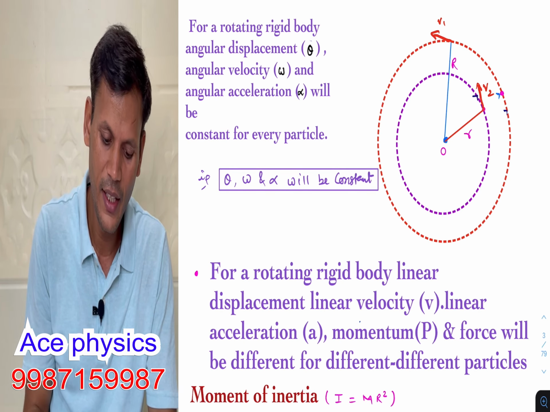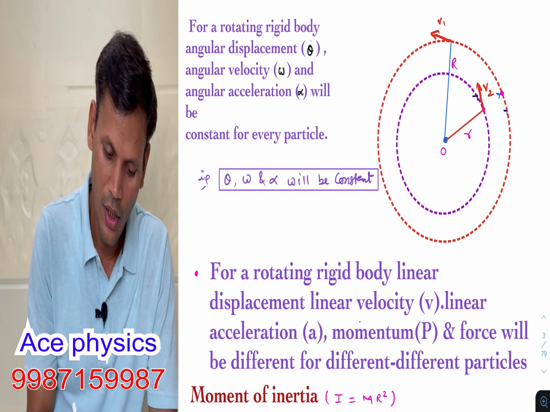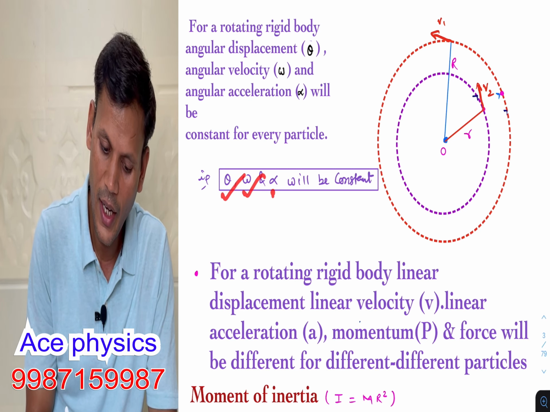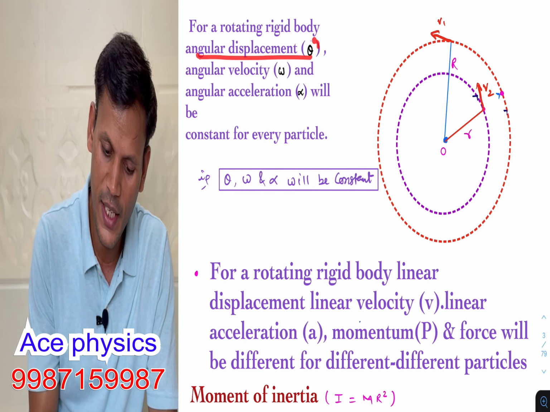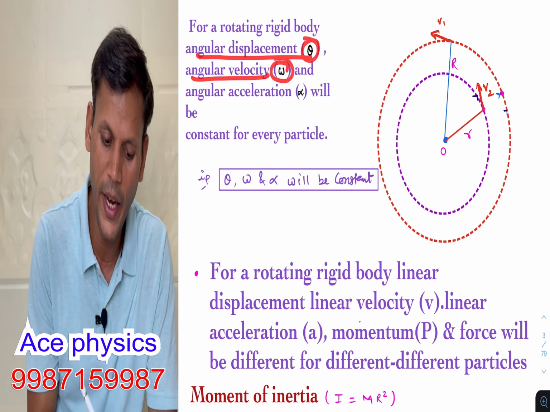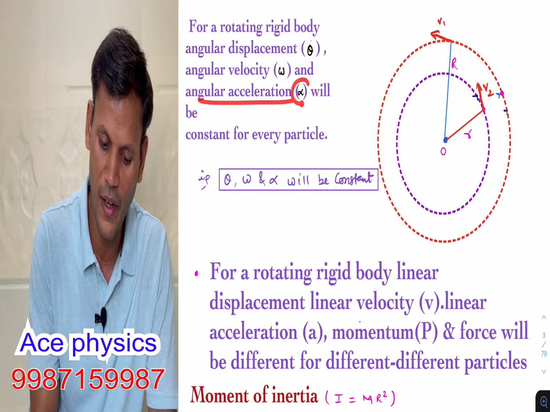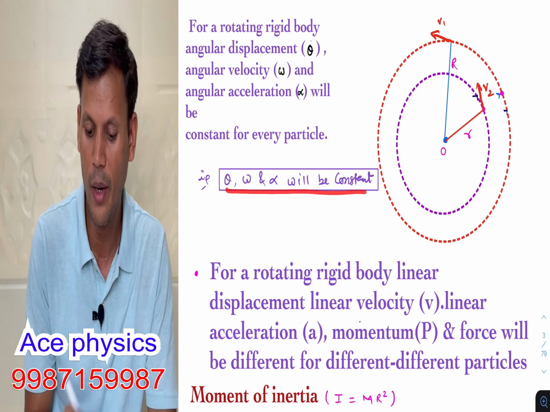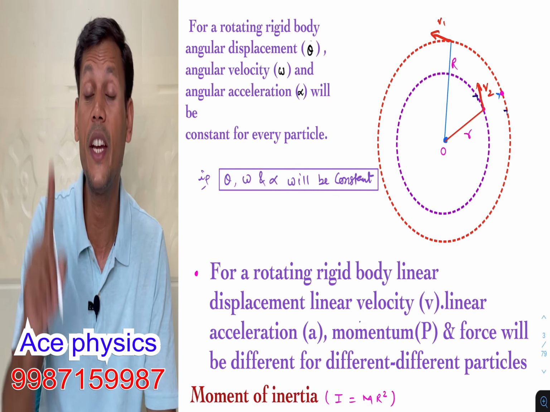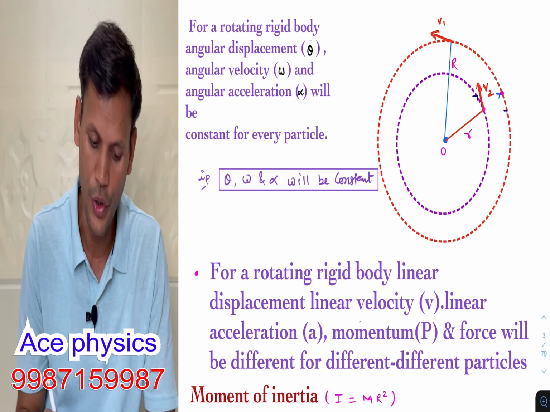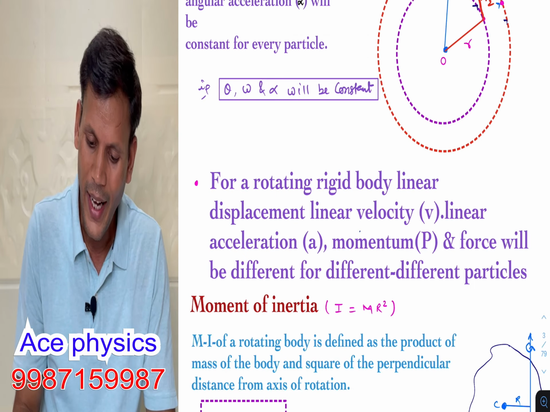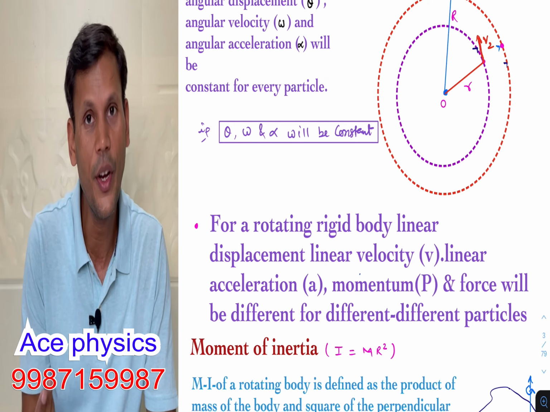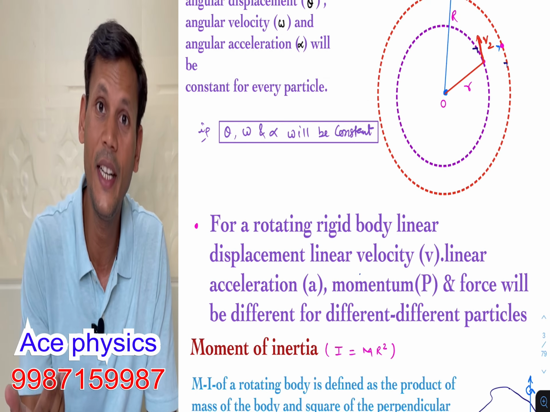Now that I have written that, theta, omega, alpha: theta is angular displacement, omega is angular velocity and alpha is angular acceleration, and these will be constant for a rotating rigid body. And linear के सारे terms अलग होंगे, earlier I already said.